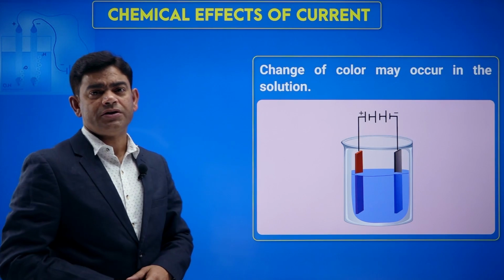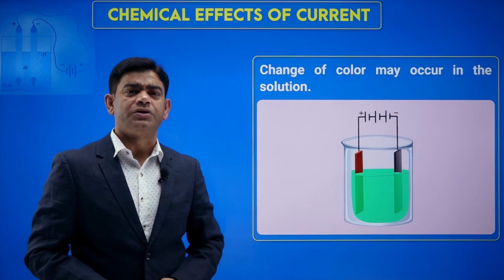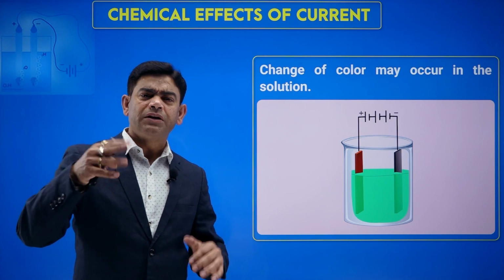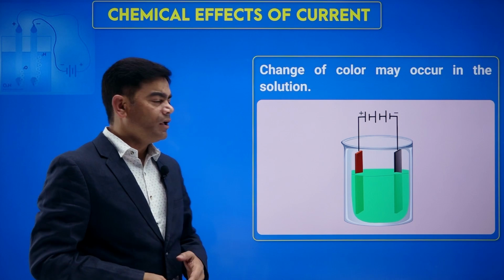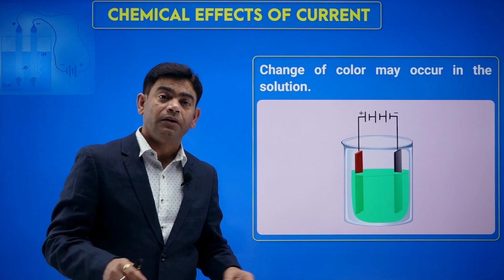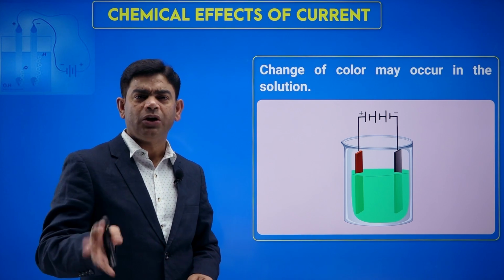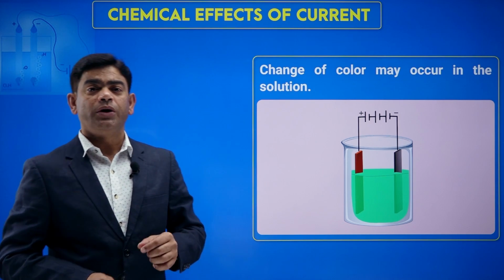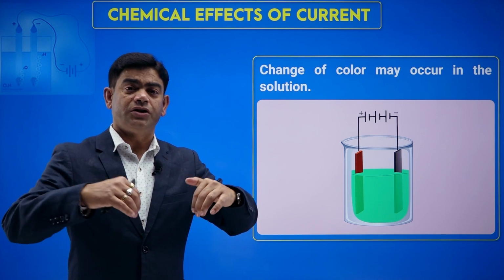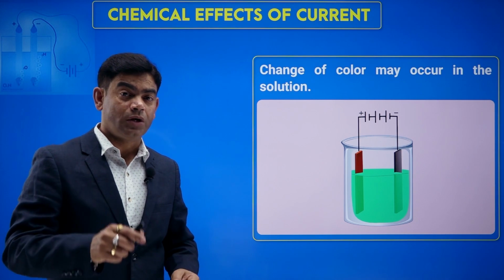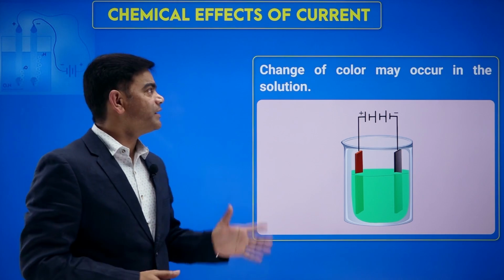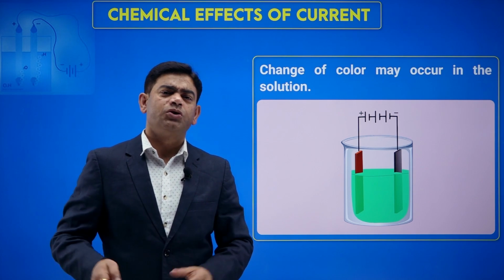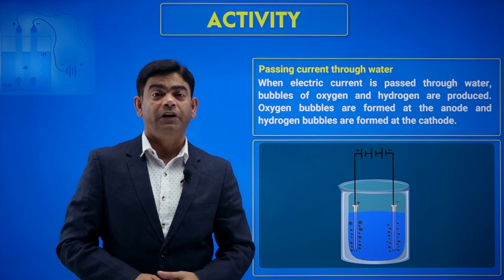Or you can see one more change, the change in the color of the solution. You can see over here from blue it changes to green. There can be some other colors also. This is just an example. If the color of the solution is changing, it means some chemical reaction is happening over there. So these are the few things you can observe due to passing of electricity through an electrolyte, or I can say these are the chemical effects of current. These are things you can see while electrolysis is happening.